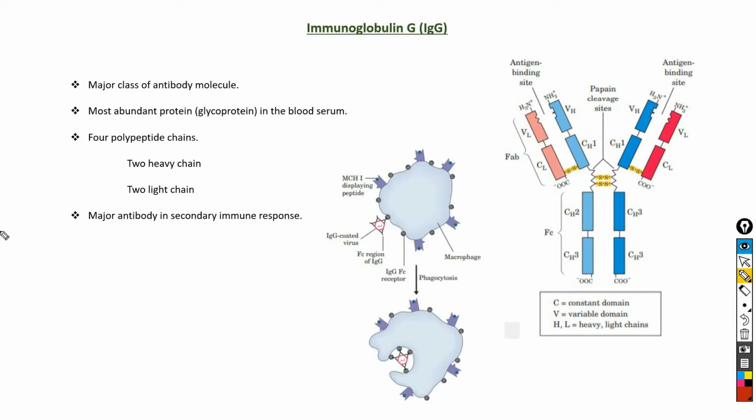The interesting point regarding IgG is that it is the major antibody in secondary immune responses, which are initiated by a class of B cells called memory B cells. So when IgG binds to an invading bacterium or virus, it activates certain lymphocytes such as macrophages either to engulf or destroy the invader or activate some other parts of the immune response.